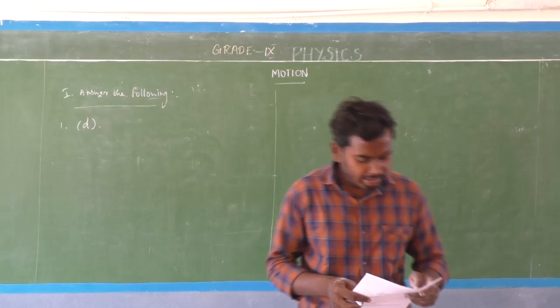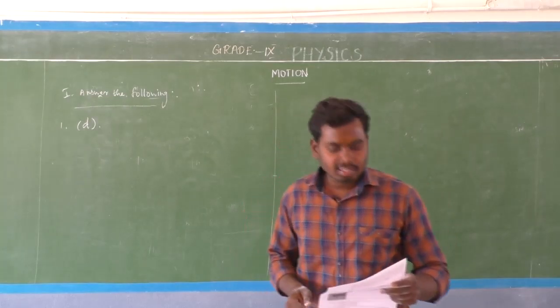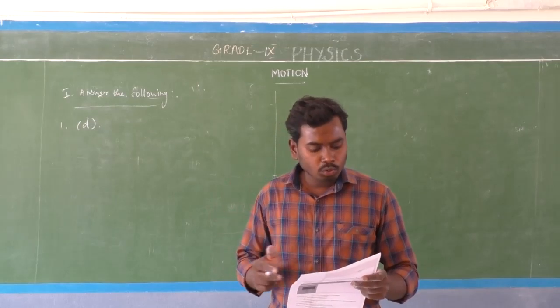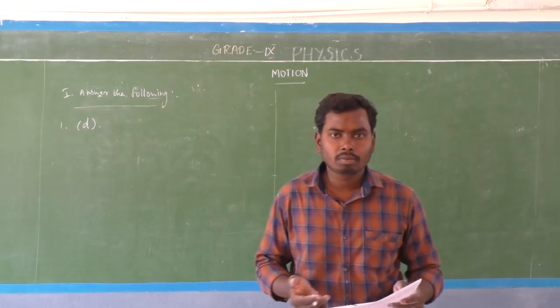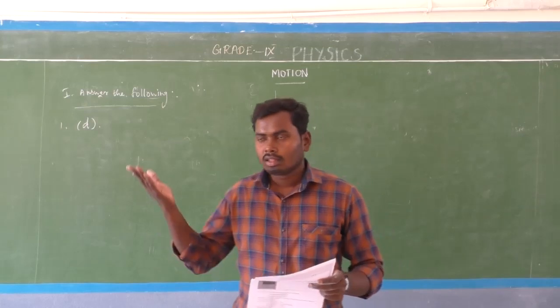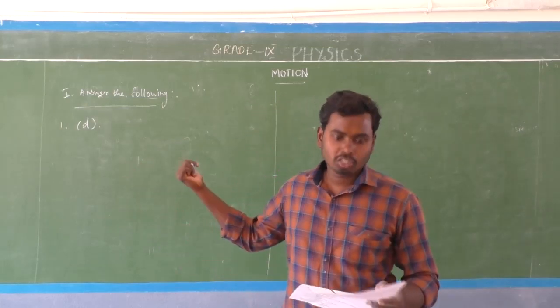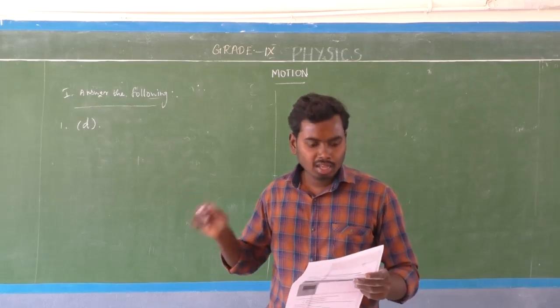Next one: in which of the following cases of motion are the distance moved and the magnitude of displacement equal? Which means the distance and displacement magnitude are the same. Under what condition? Straight line.